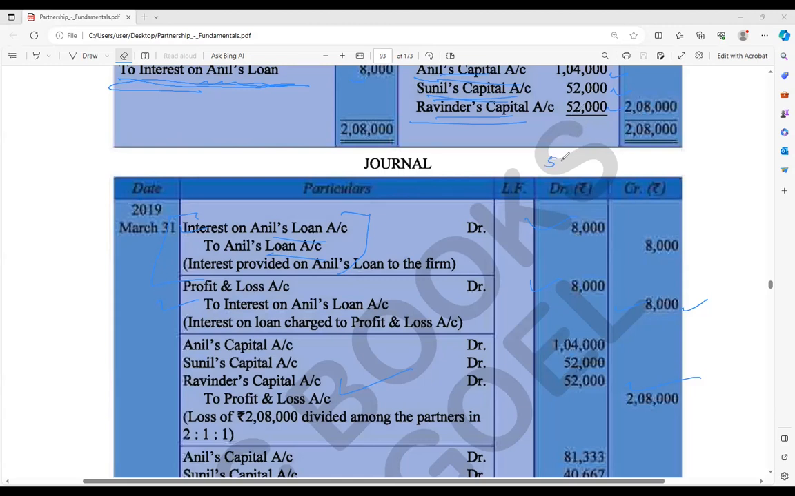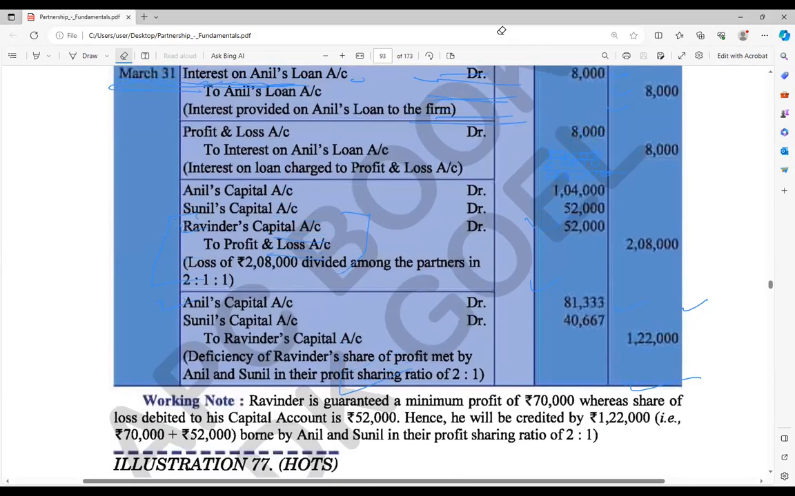Next part is the guarantee given to Ravinder, that 70,000. Now from Ravinder's part we have already taken 52,000. So 52,000 also is supposed to be given, as well as 70,000. So how much is Ravinder going to get in total? Just take a look. Here it is 1,22,000. Clear? Yes, sir.